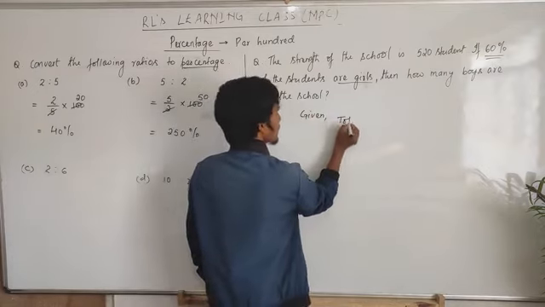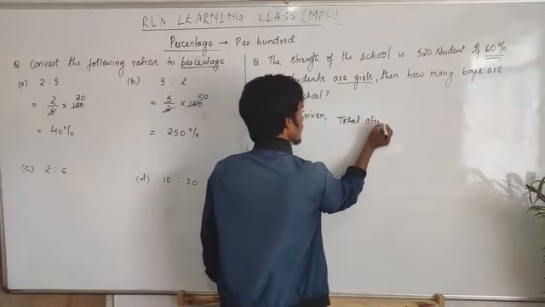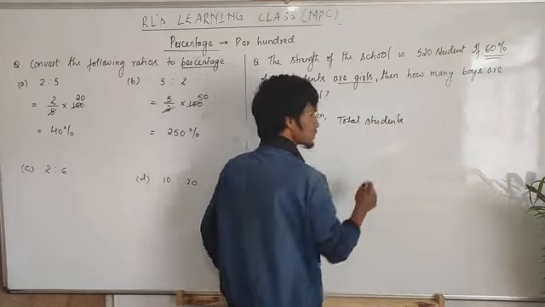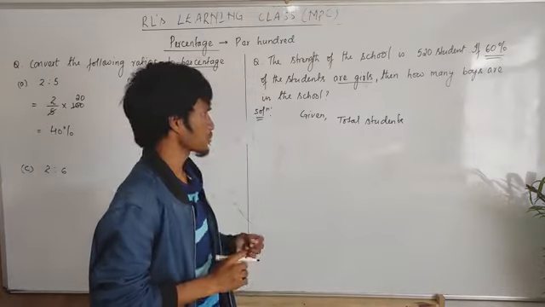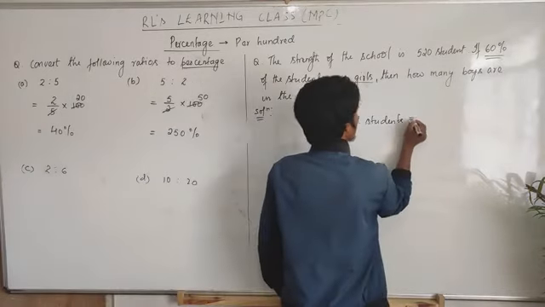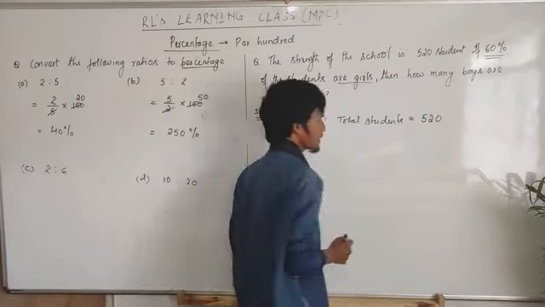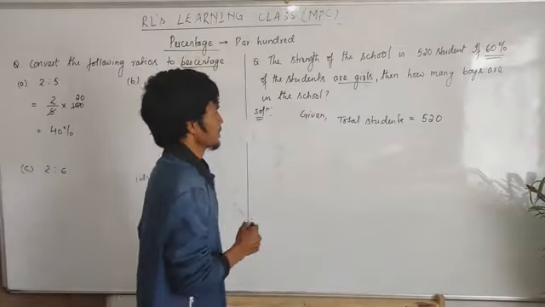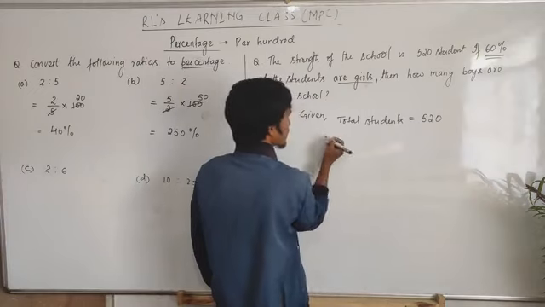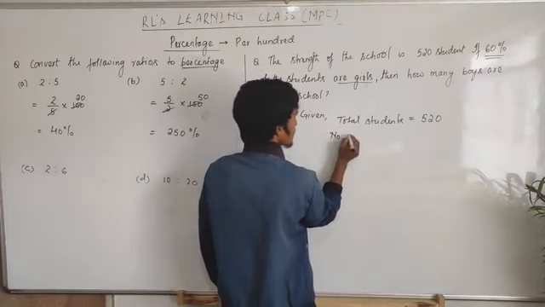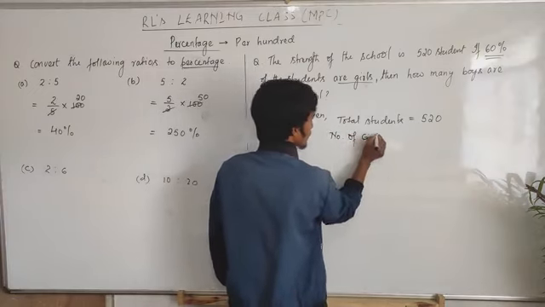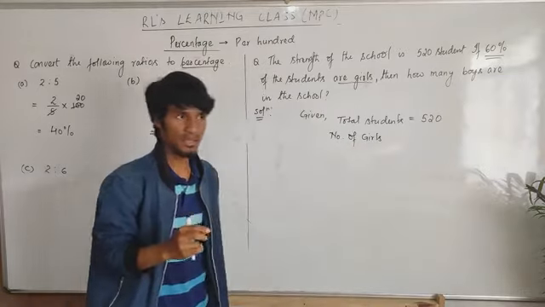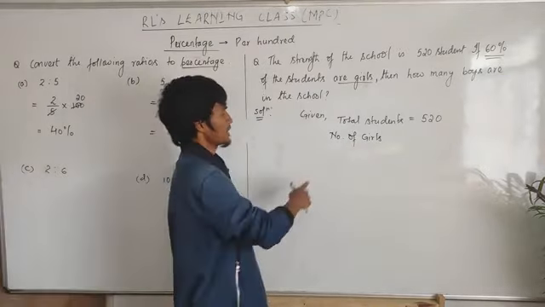Given total students. Total students means both boys and girls. That means total students is how much? 520. Then it gives 60% are girls in that school. Okay, then I'll do this. Number of girls. Because the percentage of girls is already given, we can find the number of girls.